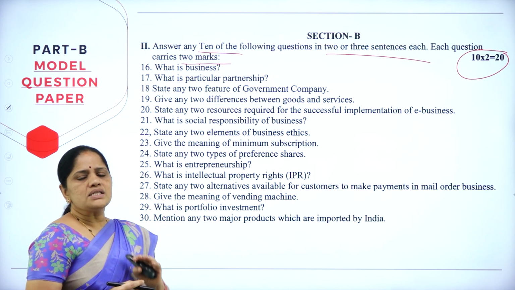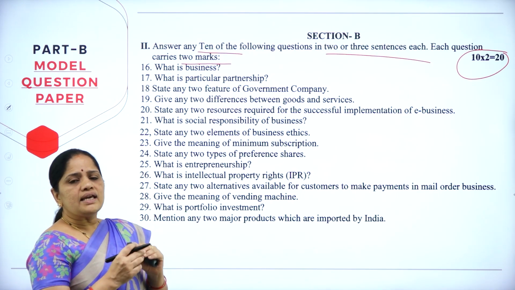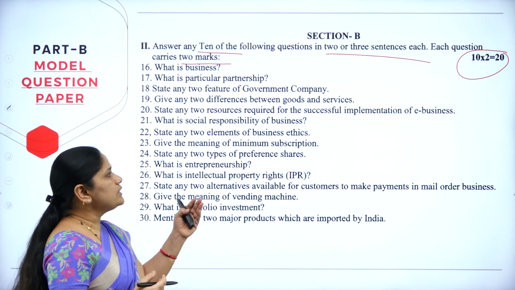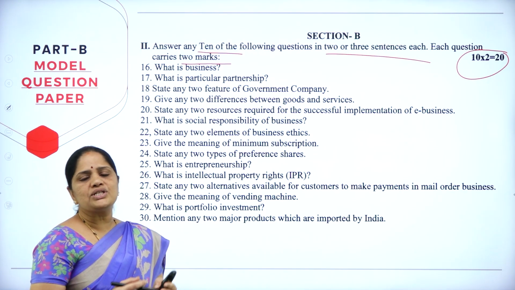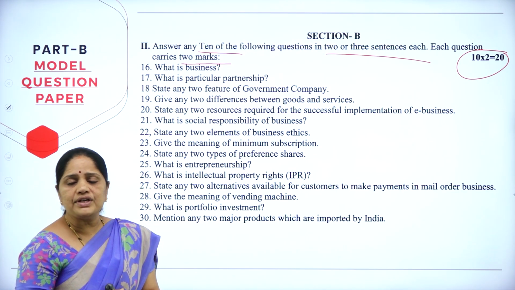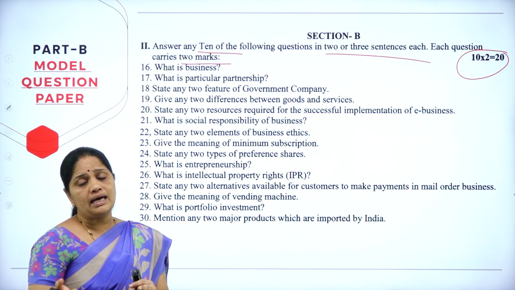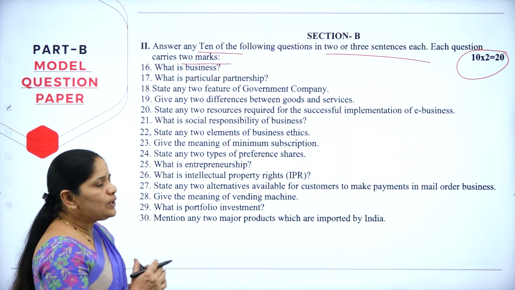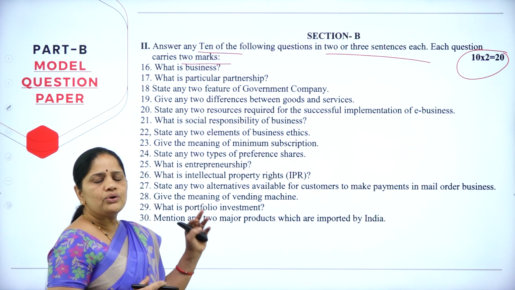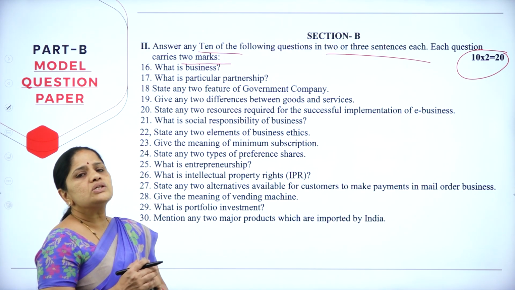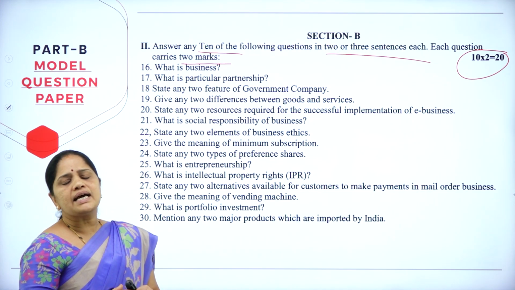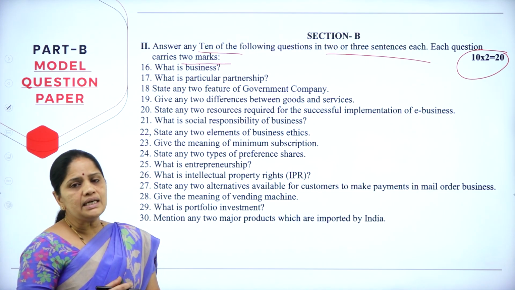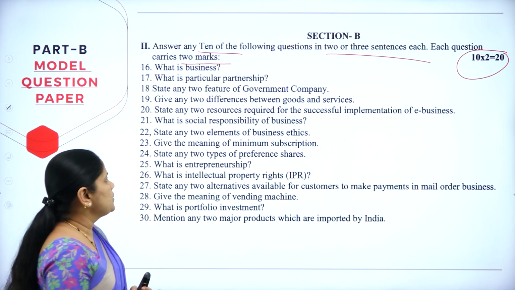If you spend more time on these 1 mark and 2 mark questions, then you will not find sufficient time to answer the lengthy answers. So, as far as possible, limit these answers to 2 or 3 sentences only so that you will have ample time to answer the rest of the 3 sections in the question paper.